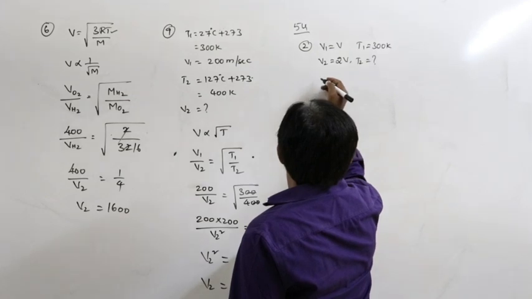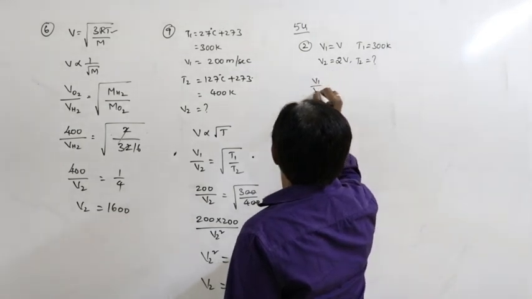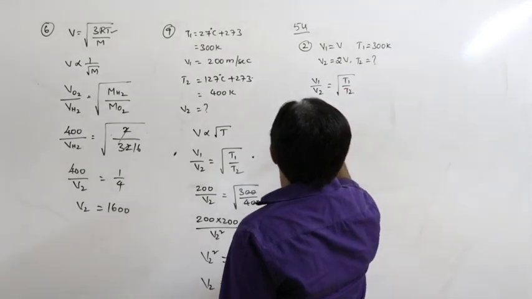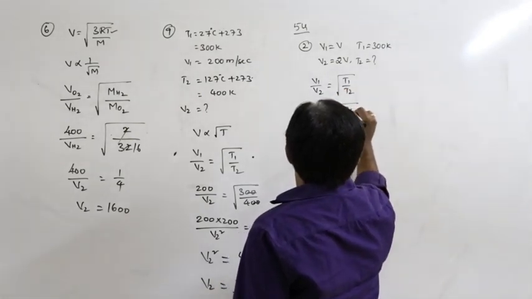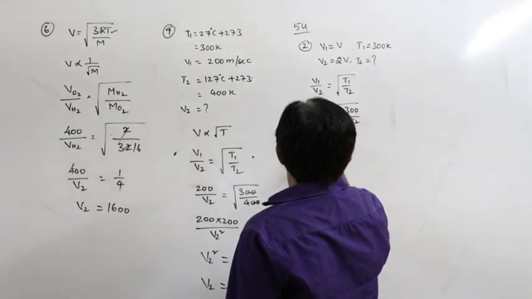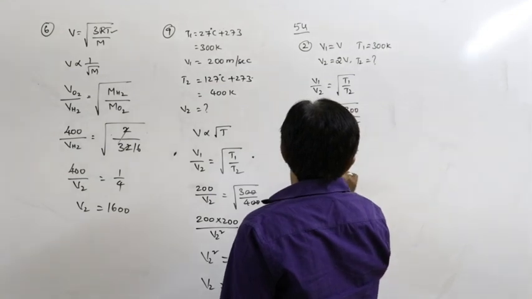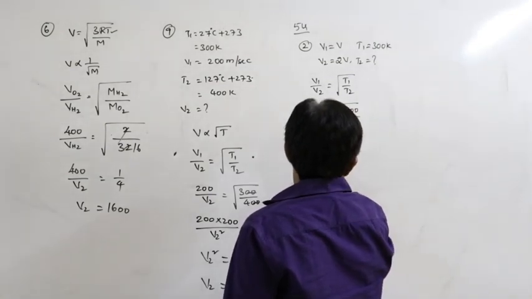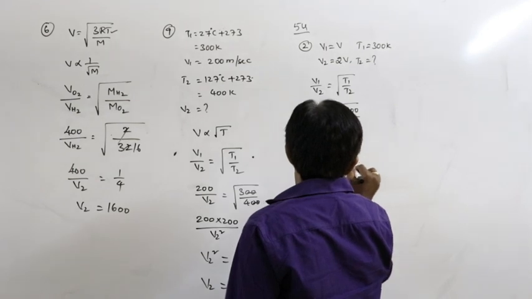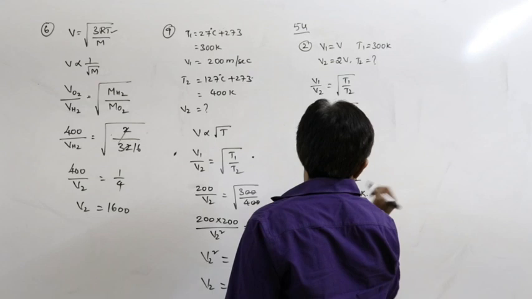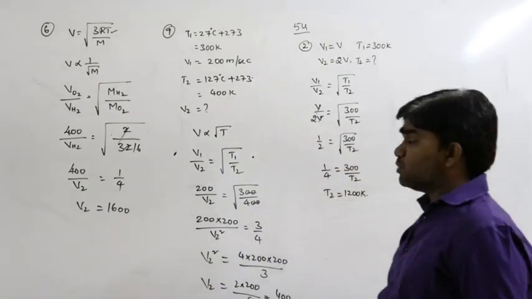To double the RMS velocity, V1 by V2 is equal to square root of T1 by T2. So V by 2V is equal to under root 300 by T2. So 1 by 2 is equal to root of 300 by T2. Squaring on both sides, 1 by 4 is equal to 300 by T2. So T2 is equal to 1200 Kelvin.